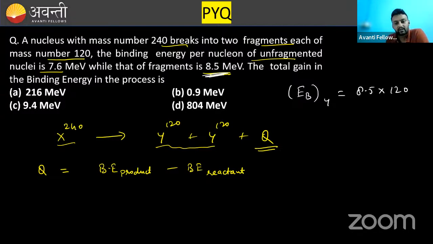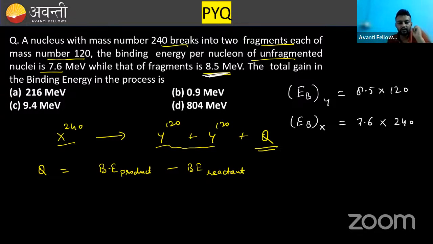Are you able to understand? This is the total binding energy. You know the relation: binding energy per nucleon is binding energy upon number of nucleons. And binding energy of reactant X is 7.6 per nucleon multiplied by the number of nucleons, 240.